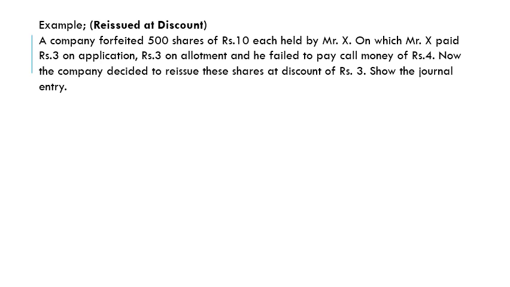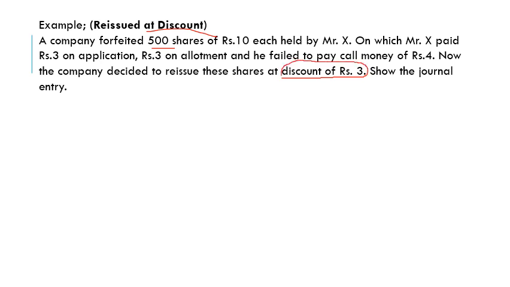So here is another example. Reissue at discount. In the previous problem, we reissued at par value. So read out the problem. A company forfeited 500 shares of rupees 10 each held by Mr. X, on which Mr. X paid 3 on application, 3 on allotment, and he failed to pay the call money of rupees 4. Now the company decided to reissue these shares at a discount of rupees 3. Show the journal entry. The same problem, but the difference is here. The company decided to reissue these shares at a discount of rupees 3.